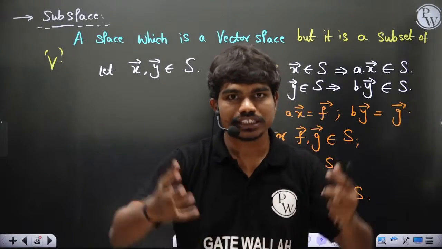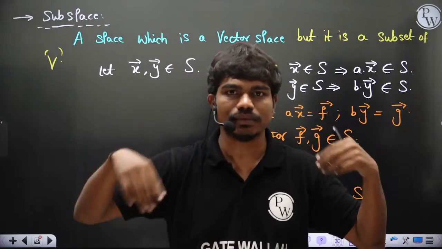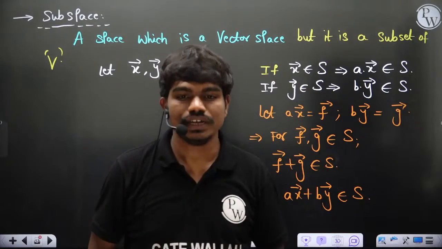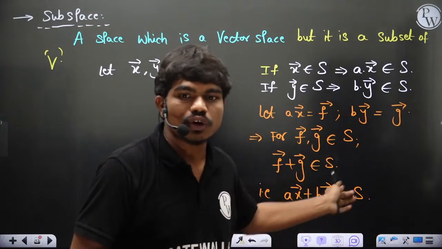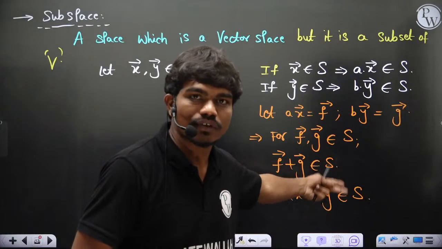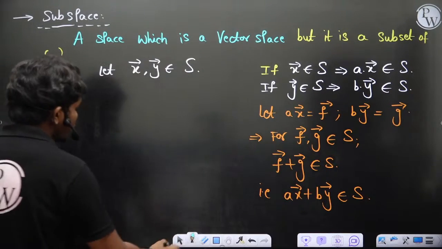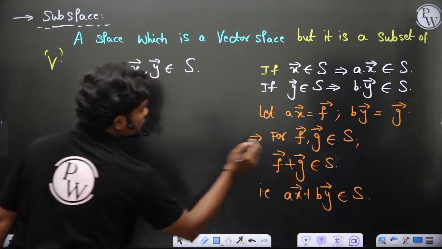Yes or no? V is the total vector space which includes all the linear combinations whatever you have. Then this S can be brought out from V such that V includes all the elements, and any linear combination of this is also included in S, correct? Now you can see we define one important word which is called span.